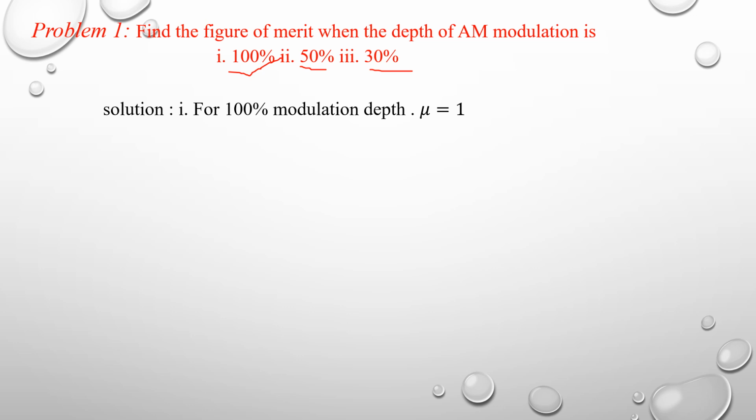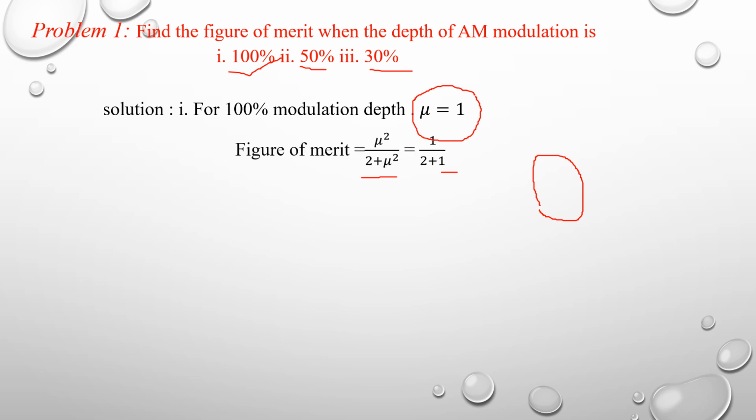For 100% modulation depth, the modulation index is 1. So we know that the figure of merit is equal to mu square divided by 2 plus mu square. Now replace mu equal to 1. So mu square is equal to 1, and 2 plus mu square is 2 plus 1. So it's equal to 1 divided by 2 plus 1. So the figure of merit is equal to 1 divided by 3, or 0.33.